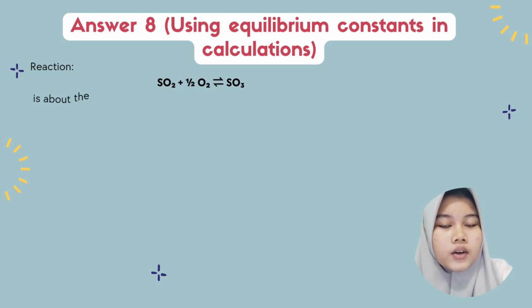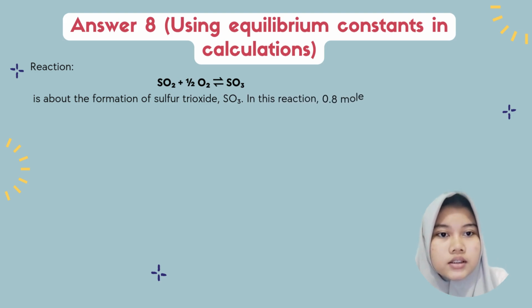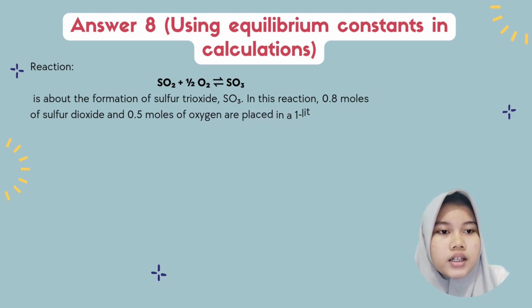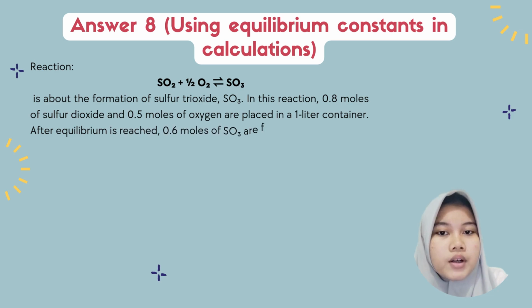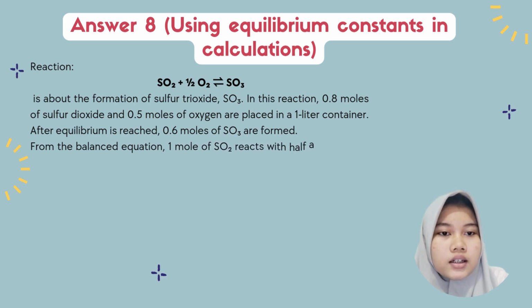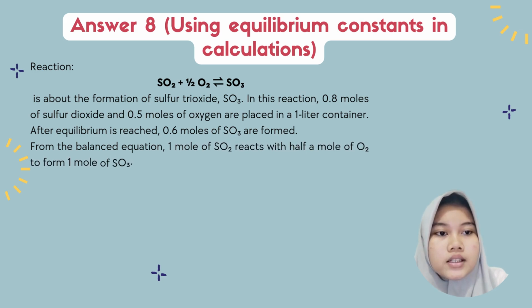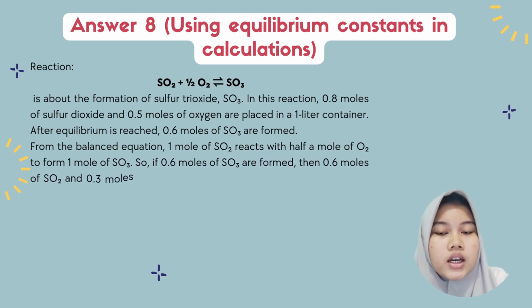The question is about the formation of sulfur trioxide, or SO3. 0.8 mole of sulfur dioxide and 0.5 mole of oxygen are placed in a 1-liter container. After equilibrium is reached, 0.6 mole of SO3 is formed.